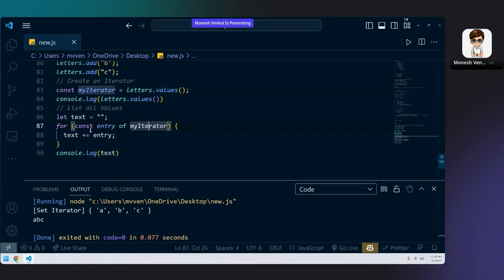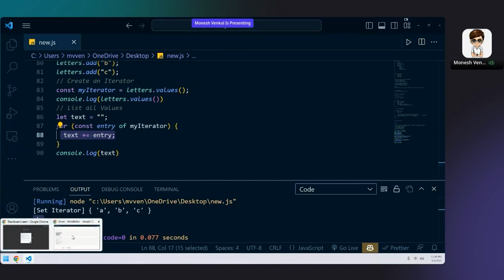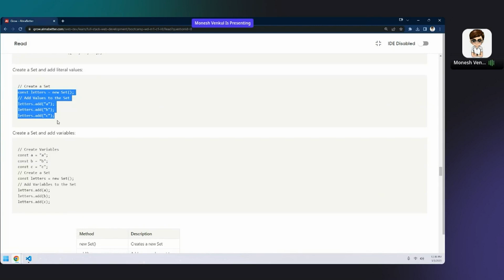Here, I told you about when we use of and in in previous classes. In will give you keys. Of will give you your values. So when we use of, we'll be getting the values, and we are just concatenating them like apple, banana, pineapple, watermelon, orange. We are just concatenating them into a single line. That's what we are doing here. Nothing much. It's just an iteration. I'm just showing it to you in a normal way. Nothing much to worry about.